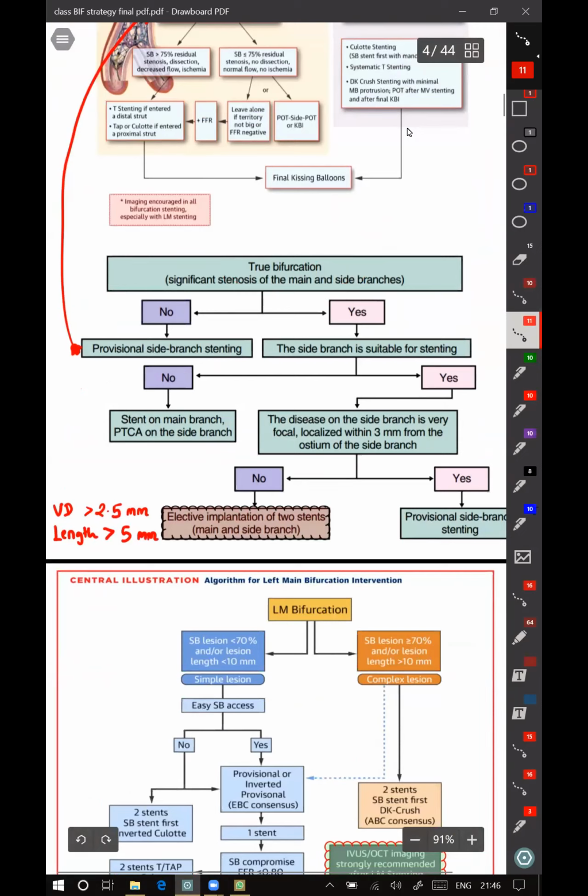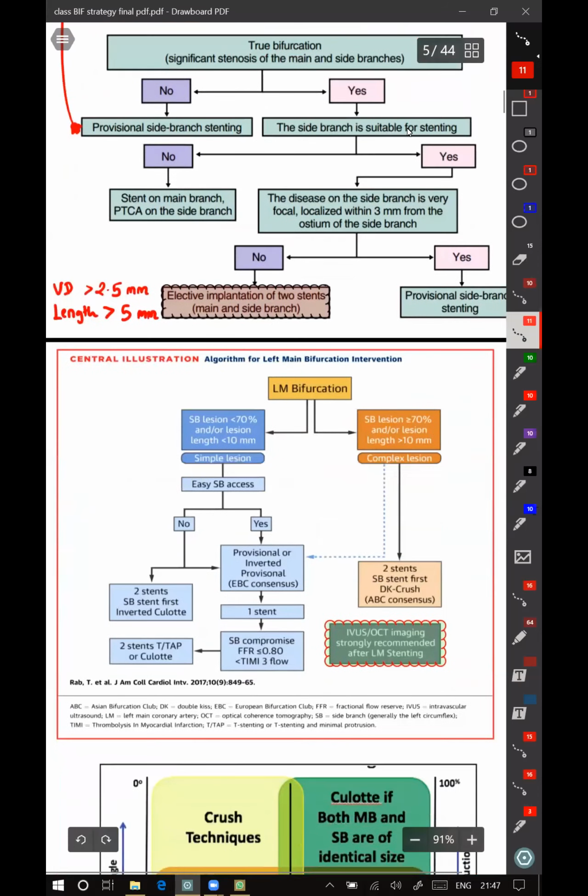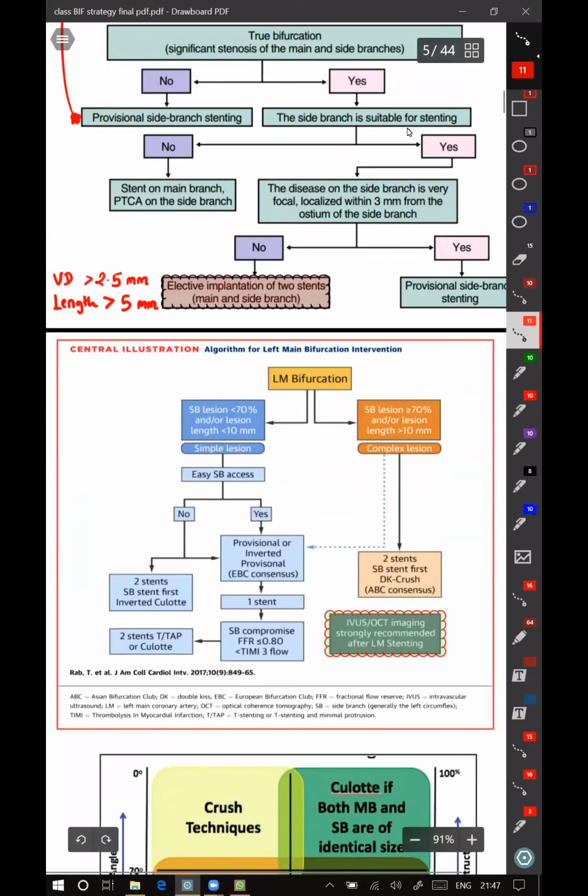and if there is a significant stenosis of the main and side branches, then you have to see whether the side branch is amenable for stenting or not. And if the side branch is severely stenosed, and the length of the lesion is more than 5 millimeters, and vessel diameter is considerable, that is more than 2.5 millimeters, then we have to go ahead with a two-stent strategy. Otherwise, we can do the provisional strategy in all the rest of the conditions. This will be more clear by the end of the talk.